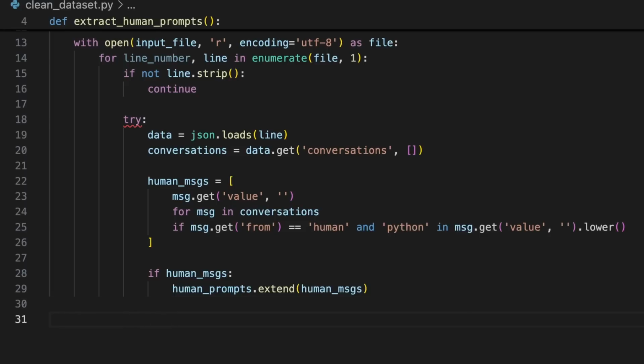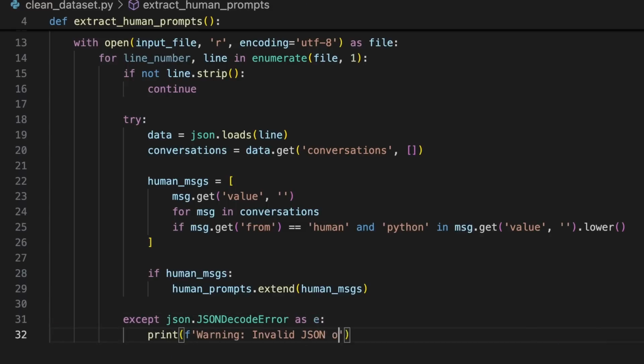Outside of the try statement, we can use this except statement to handle any errors if the dataset has a misformatted row. This will prevent that error from stopping our program and allow it to continue to the next row in the dataset.